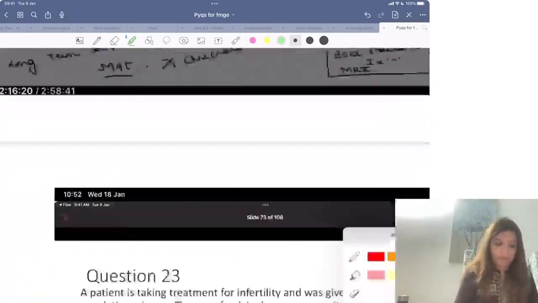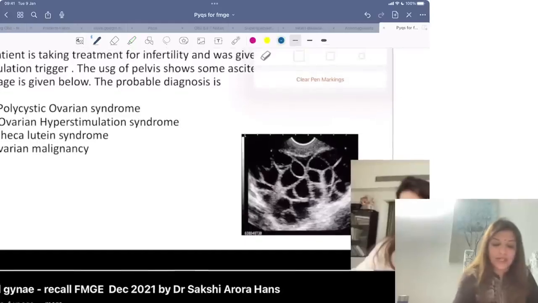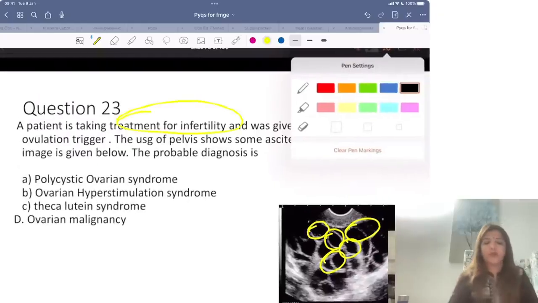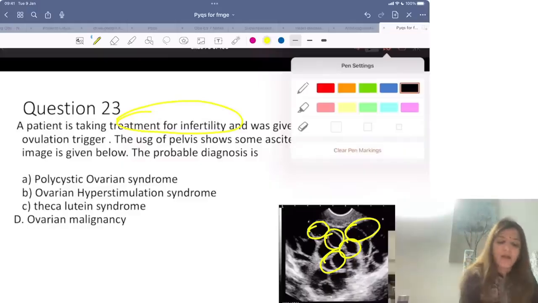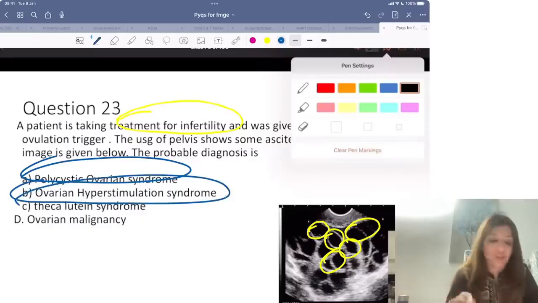Right? Okay. Next question. A patient is taking treatment for infertility and was given an ovulation trigger. The ultrasound of the pelvis shows some ascites and image is given below. The probable diagnosis is. Now, in this question, what you are seeing? In this question, you are seeing that you are getting big follicles inside the ovary, number one. Number two, they are saying that patient was taking some treatment for infertility, and now once the ovulation trigger was given, she had big follicles inside the ovary. Now I am confused. It can be a case of PCOS or it can be a case of ovarian hyperstimulation